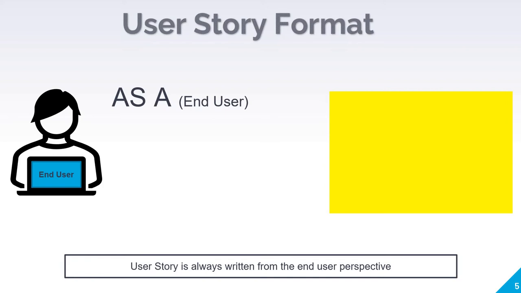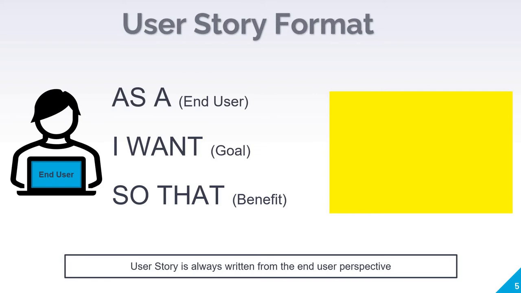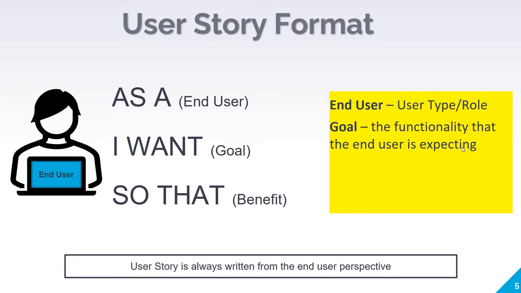Let us see what is the best format to write the user story. The best format is, as an end user, I want goal, so that benefit. In place of end user, we write the user type or the role. In place of goal, we write the functionality that the end user is expecting.